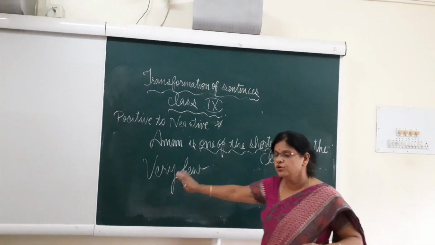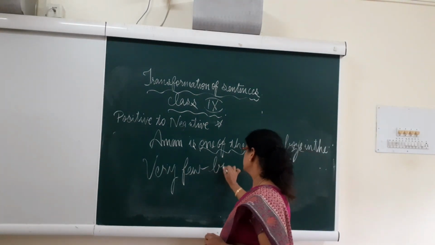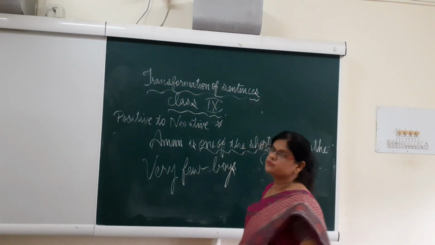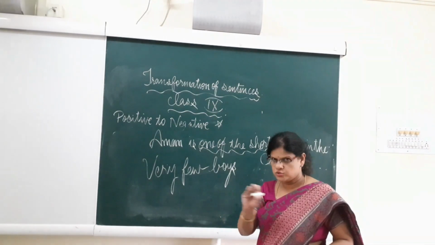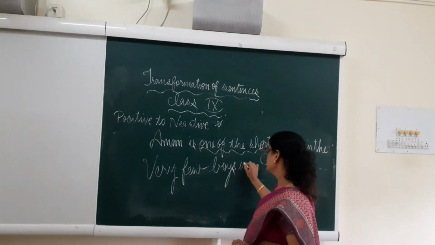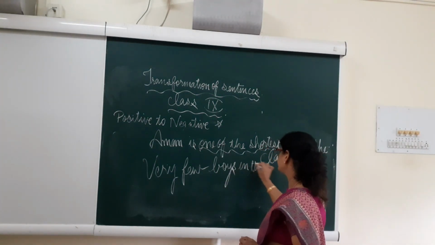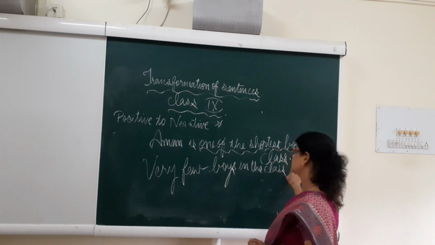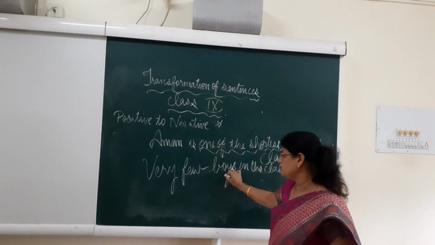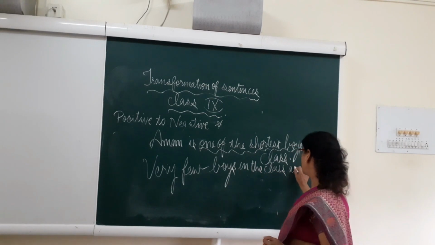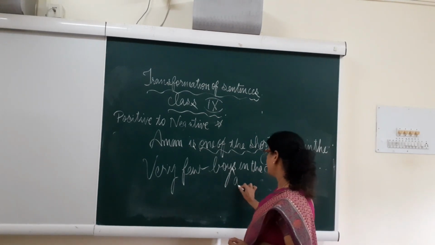I hope it's clear to you. Very few boys in the class. The sentence should be framed properly. That is what you should learn. Very few boys in the class. You have to write in the class because the sentence is given, right? In the class. Very few boys in the class are, then what is the form?